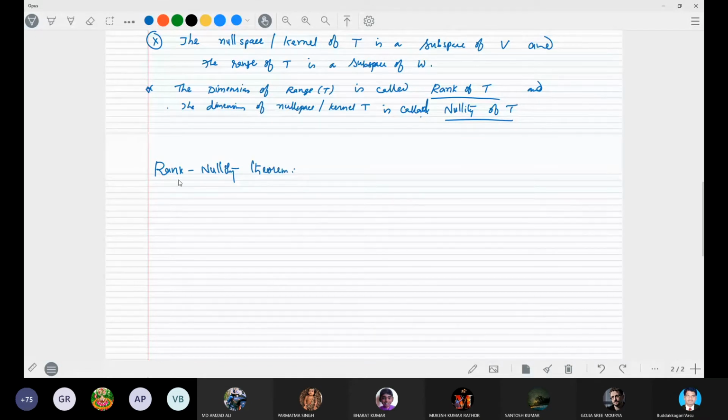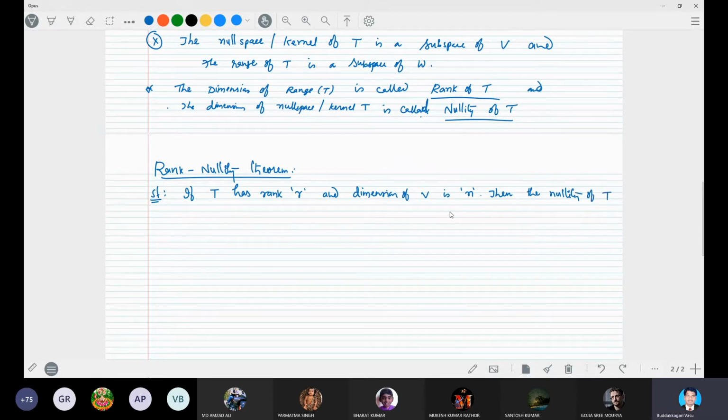Rank nullity theorem. The statement is, if T has rank R, and the dimension of V is, say, n, then the nullity of T, which means the nullity of the linear transformation, is n minus R.